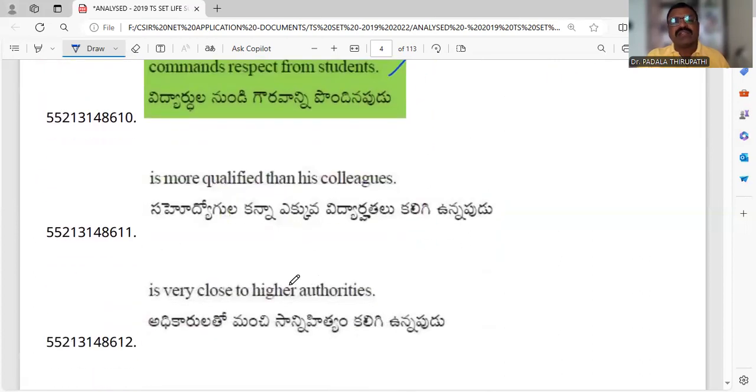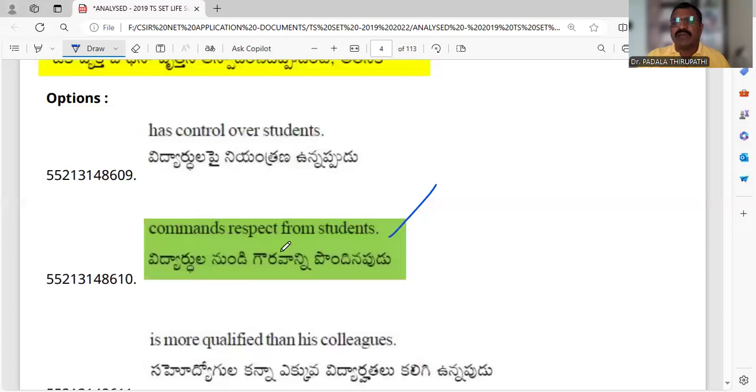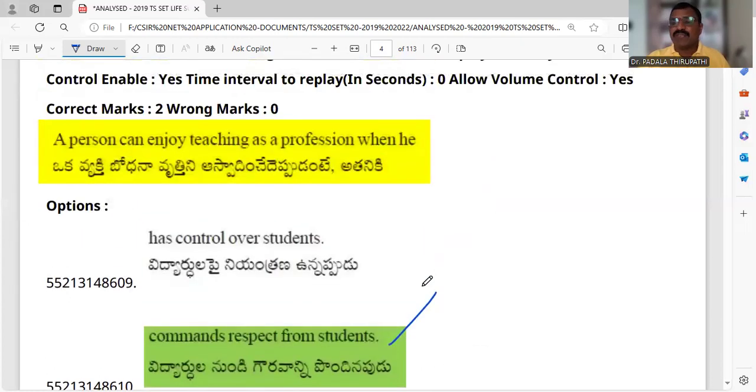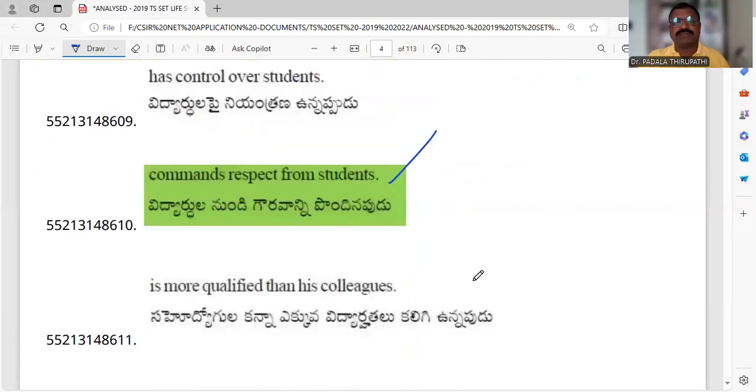And very close to the higher authorities. Some of the employees are doing this business, but it is not a good practice. Higher authorities are protecting sometimes only, but our profession, our command of the subject, and also the content clarity definitely save us. Okay, and we enjoy more whenever we are giving the subject and rendering services to student development. That is a very enjoyable moment, and that is the happiest moment for every teacher.